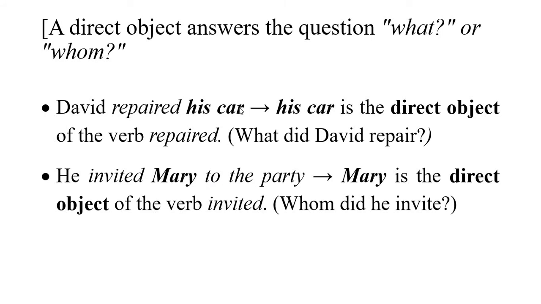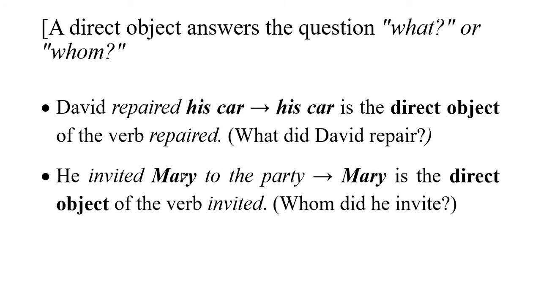Because his car is an object, it's a thing. But Mary is a person. I cannot say he invited what. Because it is a person, I have to ask who or whom. It's the same thing. Whom did he invite? In spoken English, you can say he invited who to the party.